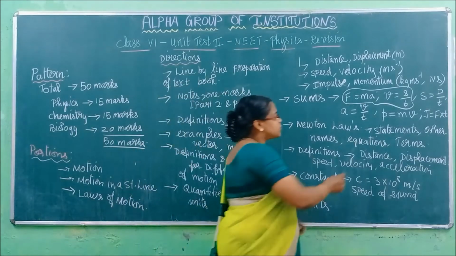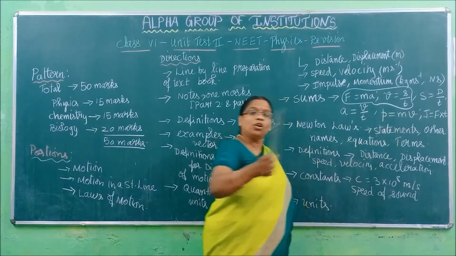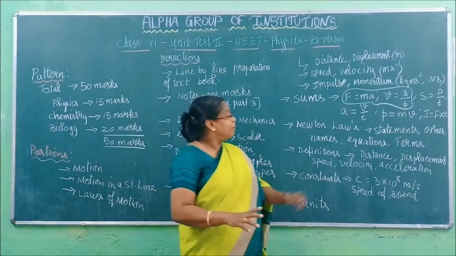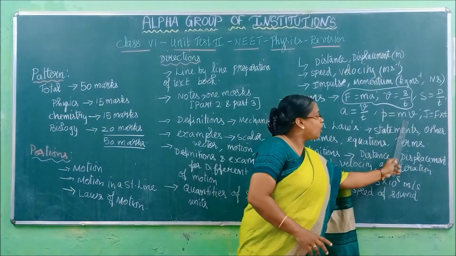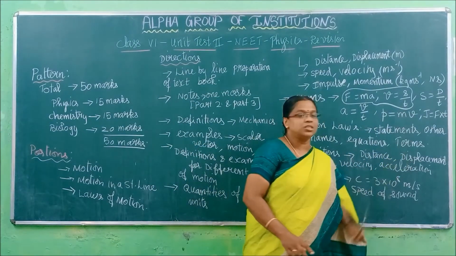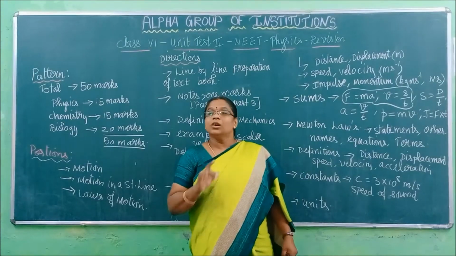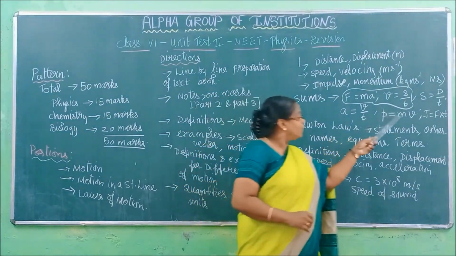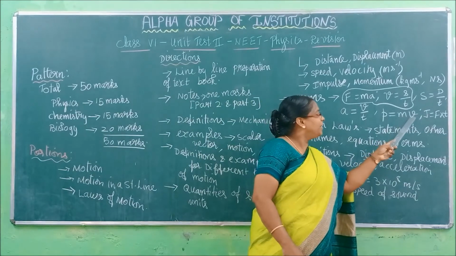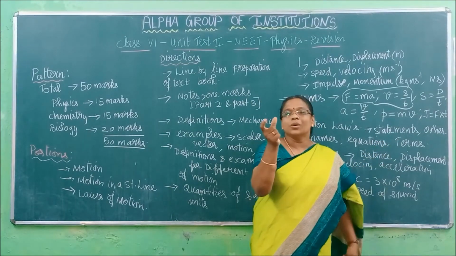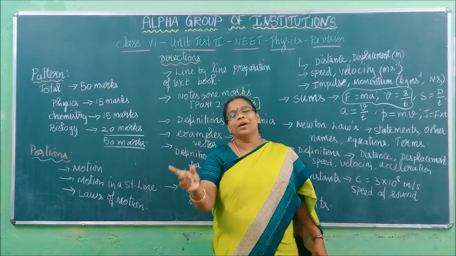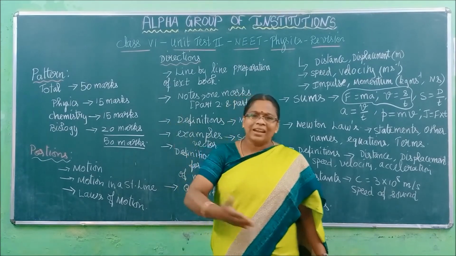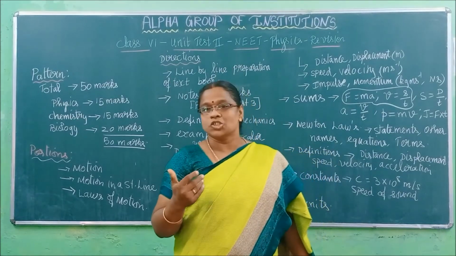So when you know this formula, you can know the definition also. Momentum is the product of mass and velocity. Definition over. Unit, what did I say now? Kilogram, the mass unit, meter per second, the velocity unit. So kilogram meter per second. So randomly you can derive your formulas too.